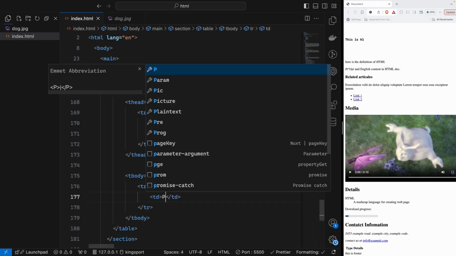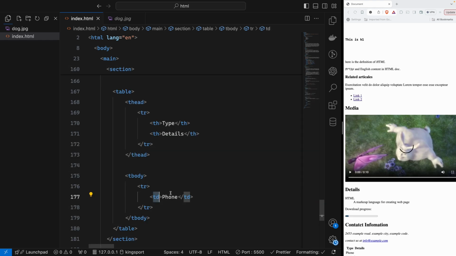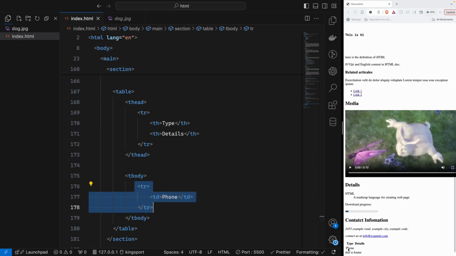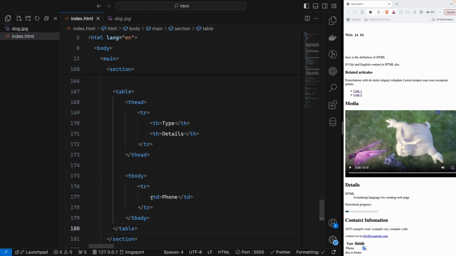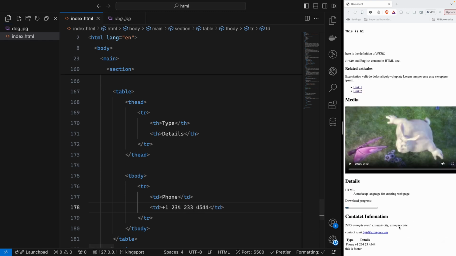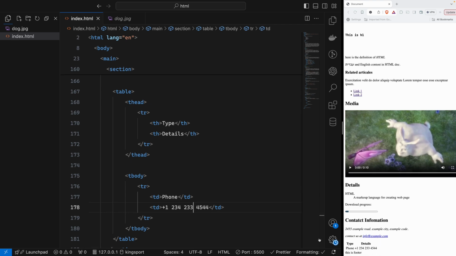td means table data. Phone. So that table row has its table data, phone, and like the th, we should have another td also. So I will say plus 1 2 2 2 2 2 2 2 2 2. So just an example, and type td.